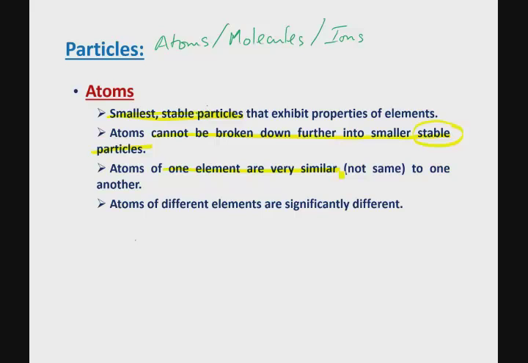Atoms of one element are very similar. Please note I do not say same to another atom of the same element. In other words, one atom of carbon will be very similar to another atom of carbon because they both belong to the same element, carbon. But atoms of different elements will be very different from each other. One atom of carbon is very different from one atom of helium, for example. They have very different properties because they belong to different elements.